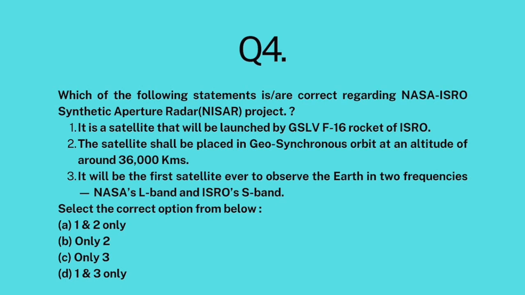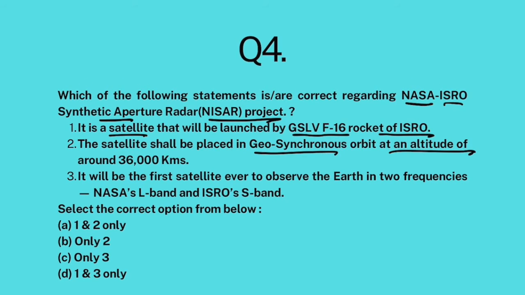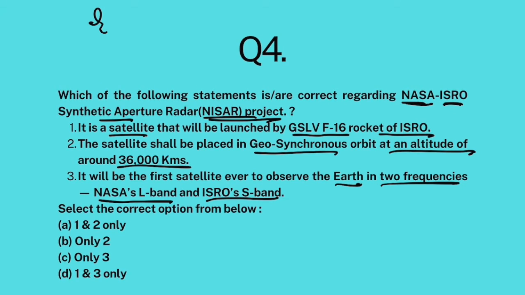And last but definitely not the least, which of the following statements are correct regarding NASA ISRO Synthetic Aperture Radar, NISAR project? It is a satellite that will be launched by GSLV F-16 rocket of ISRO. The satellite shall be placed in geosynchronous orbit at an altitude of around 36,000 kilometers. It will be the first satellite ever to observe Earth in 2 frequencies, NASA's L-band and ISRO's S-band. Now look, NISAR project is a joint space satellite project of NASA and ISRO. Basically, they are going to create an Earth observation satellite.